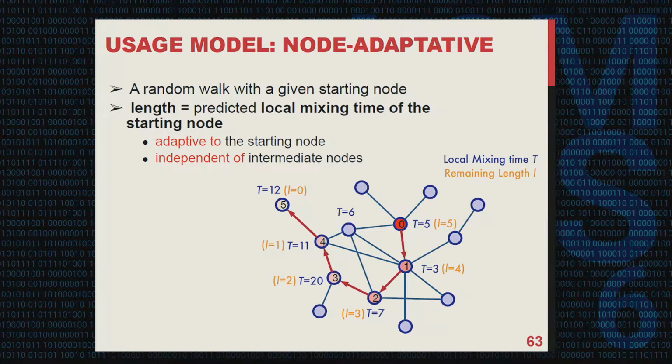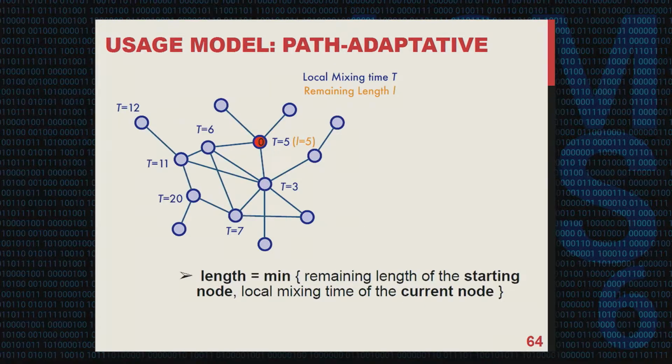You can see that in this node adaptive random walk scheme, the random walks become adaptive to the starting node. However, we also know that in this model, the random walk lengths are independent of the intermediate nodes, no matter whether those intermediate nodes are in a very high density area or in a very sparse area. This observation actually gives us an idea of another usage model, the post-adaptive random walk model.